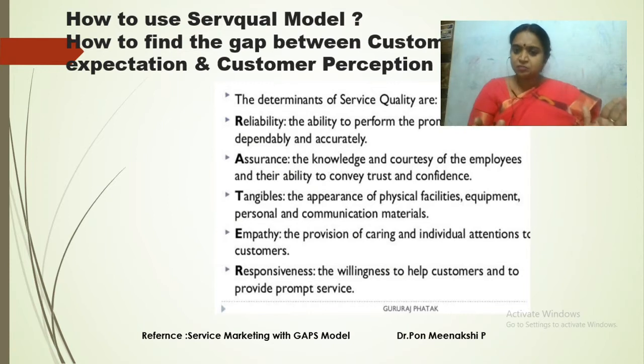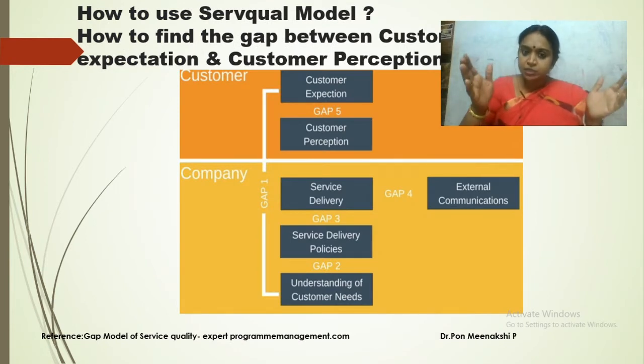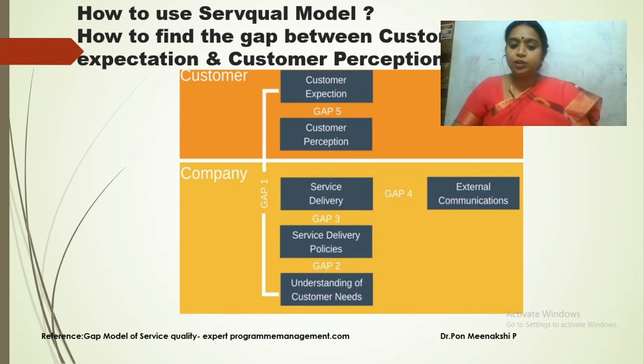So with these parameters we are going to find the gap. It is broadly divided into two ways: customer point of view and company point of view. Customer point of view: customer expectation and customer perception alone. In company point of view: understanding customer needs, service delivery policy, external communication. Let us see the gap between each one.